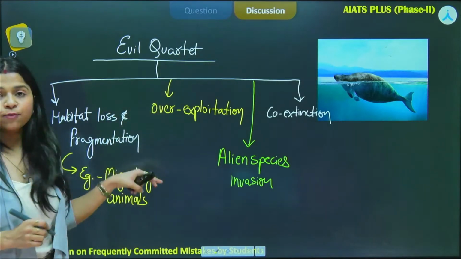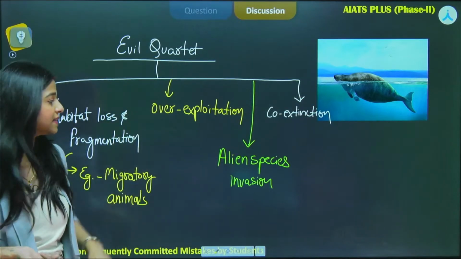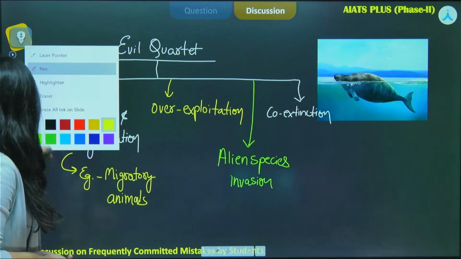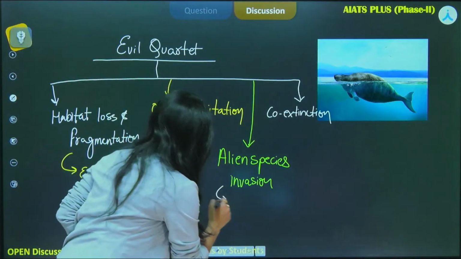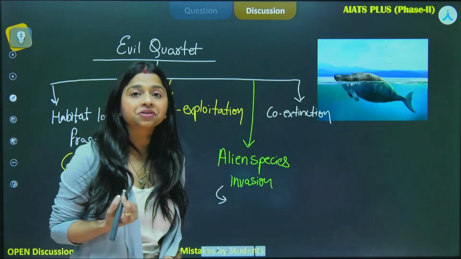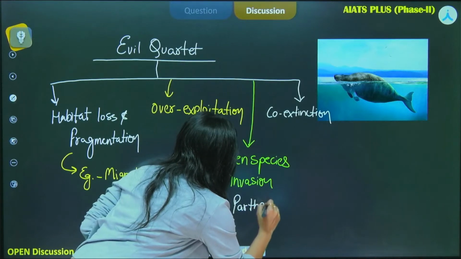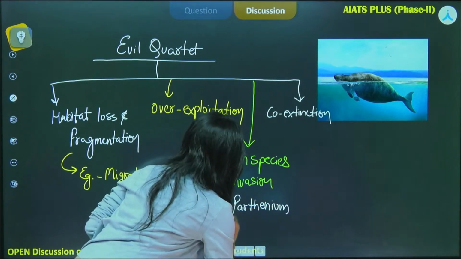Okay, overexploitation is for the stellar sea cow, or you can say the passenger pigeon, that is also an example. Alien species invasion, here we have the example of Parthenium, that is also commonly called carrot grass. So here I am taking the example of Parthenium, that is there in your NCERT.